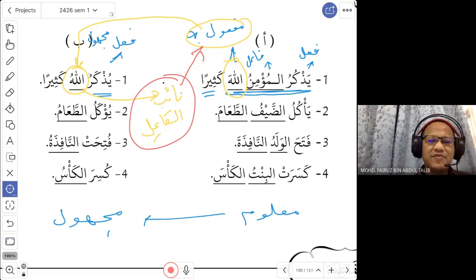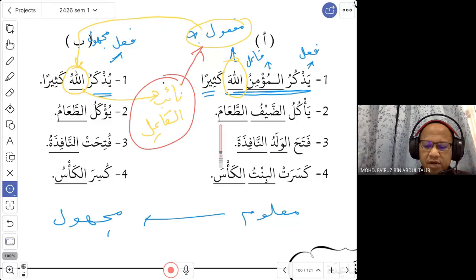The meaning is like the maf'ulun bih, like the object. Because if you look at the meaning, yuzkarullah, Allah is remembered. So it is being remembered. The same meaning here: the mu'min remembers Allah. But here it is maf'ulun bih, and in ba it becomes the na'ibul fa'il. In terms of the meaning, it is of the same meaning, but in terms of grammar function, it is now changed from maf'ulun bih to na'ibul fa'il. That is number one. Okay, we look at sentence number 2.